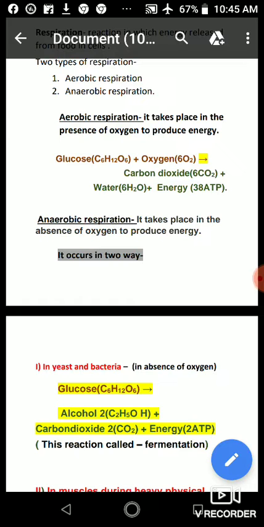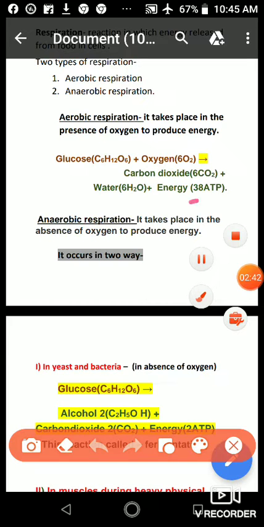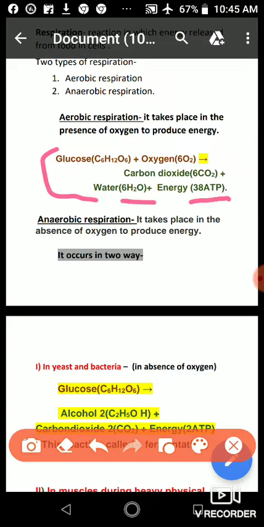And the energy, you can see here, I write 38 ATP. So what is ATP? ATP is adenosine triphosphate. Actually ATP is an energy currency. So the energy which is released during this reaction is stored in the ATP molecule.